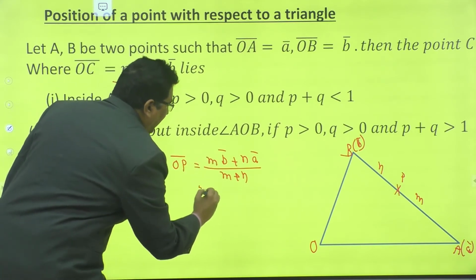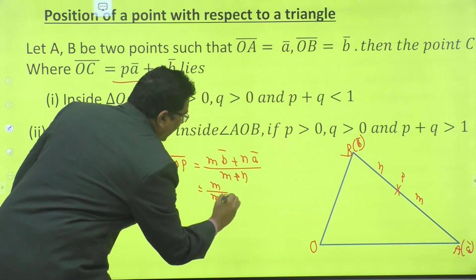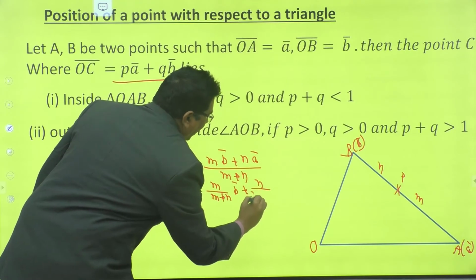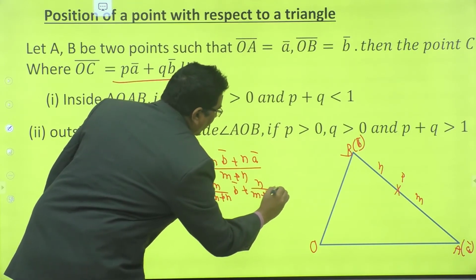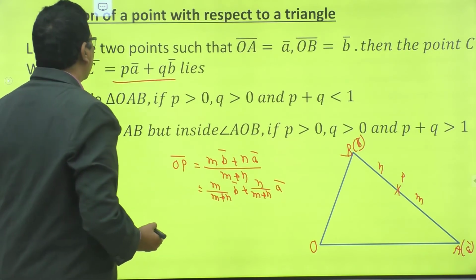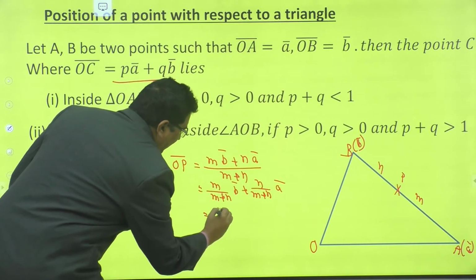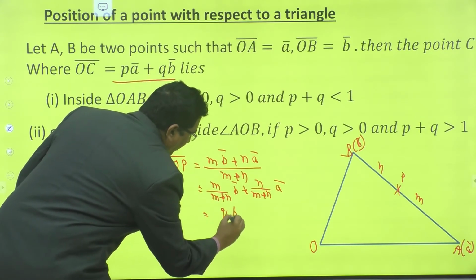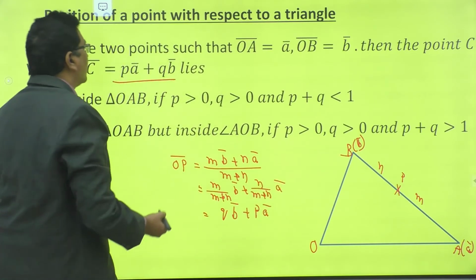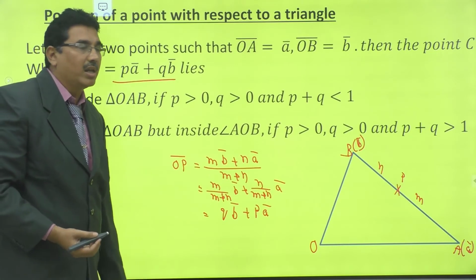This can be written as m by m plus n into B bar plus n by m plus n into A bar. Suppose this is Q into B bar, this is P into A bar. Suppose this is P into A bar plus Q into B bar.